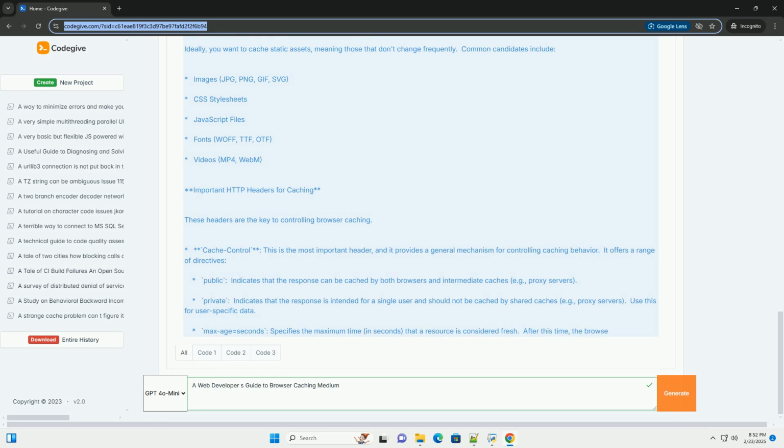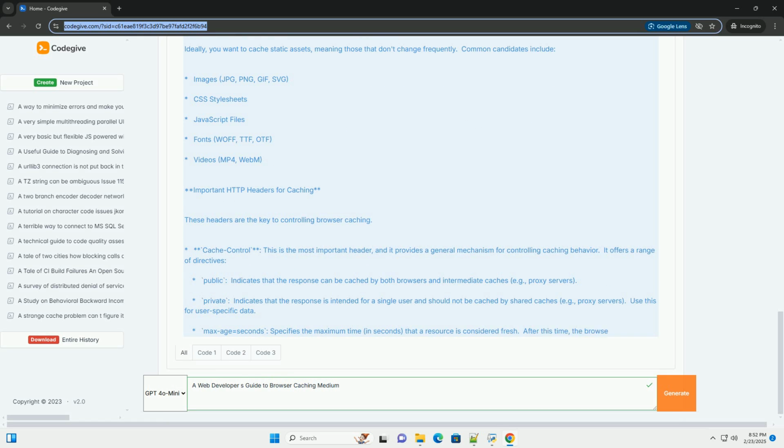Server response 304 Not Modified. The server responds with a 304 Not Modified status code if the asset hasn't changed since the last time the browser requested it. The browser then uses the cached version. Server response 200 OK. If the asset has changed, the server responds with a 200 OK status code and the updated asset content. The browser updates its cache with the new version.